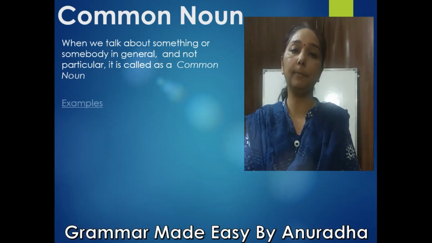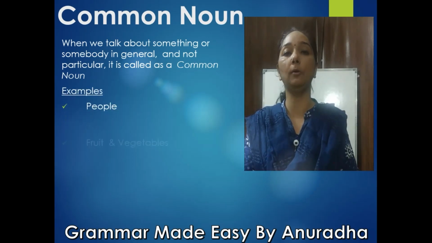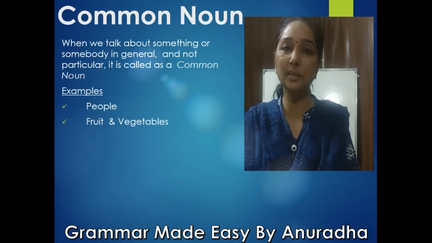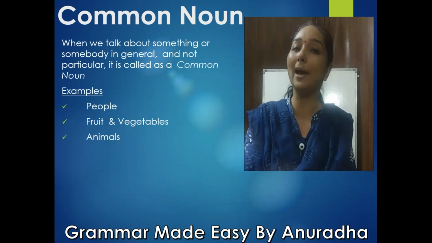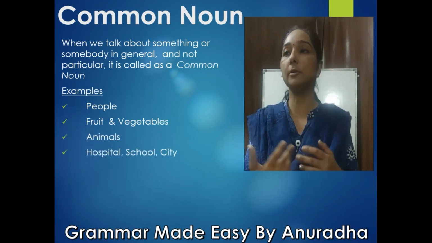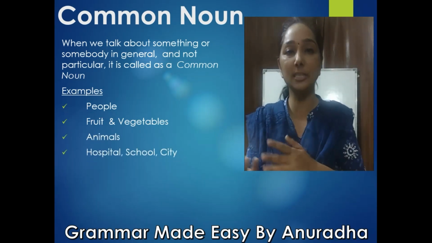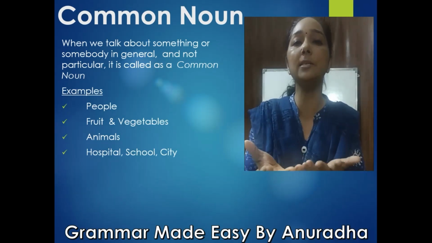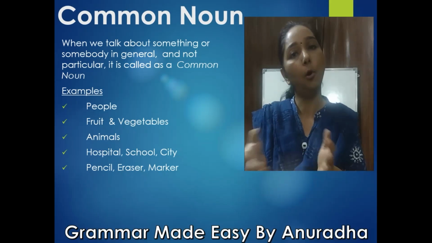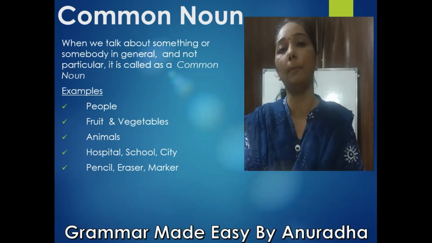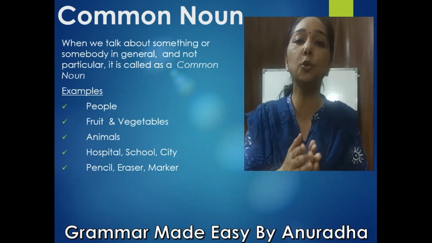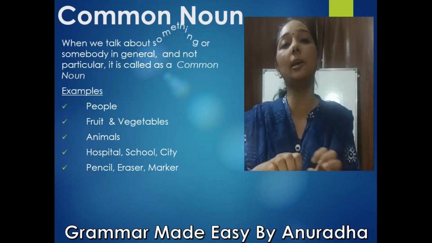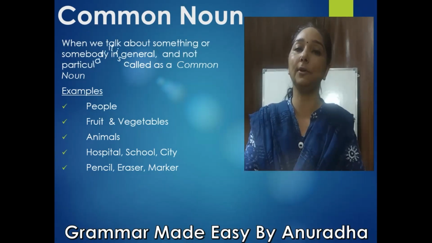Let's say people around us, fruits or vegetables in general, animals, hospital, school or city, things around us, say pencil, razor or a marker, all these will fall in the category of common noun. So anything that's common, not particular, will fall in the category of common noun.